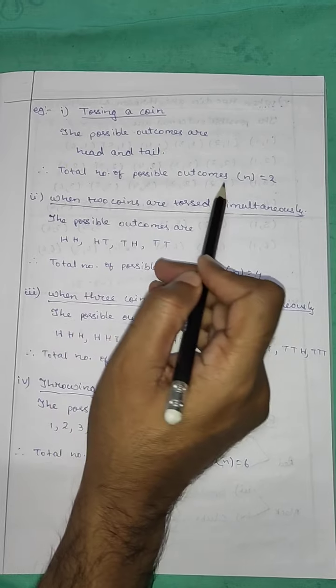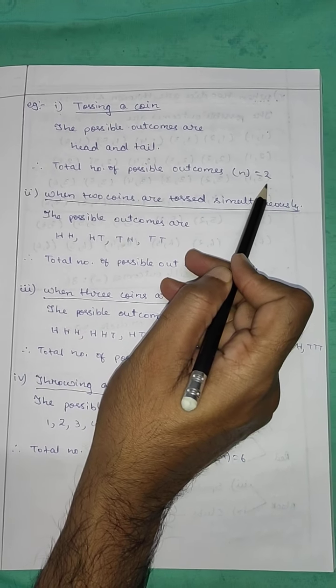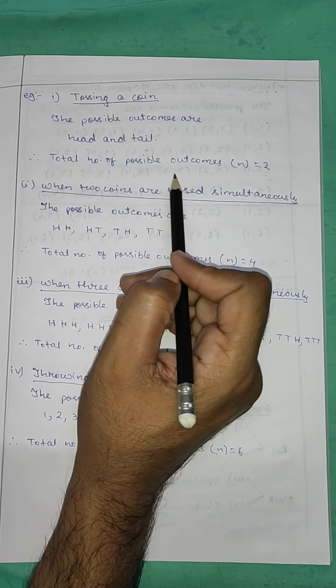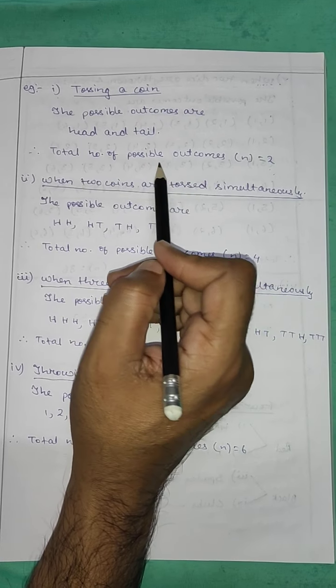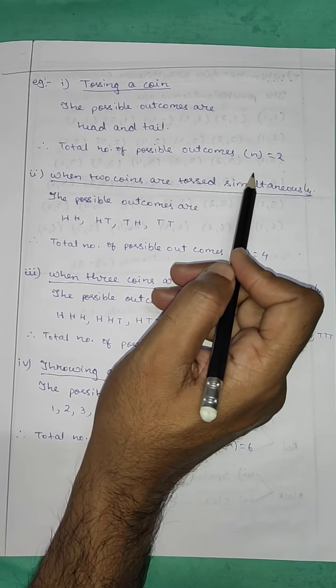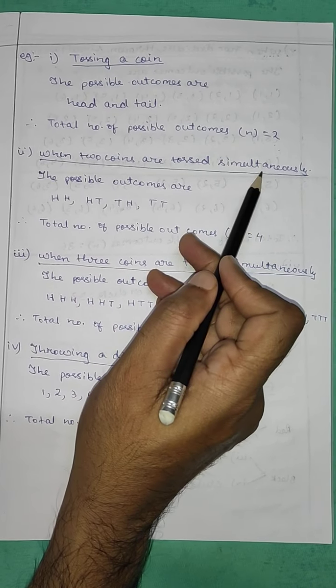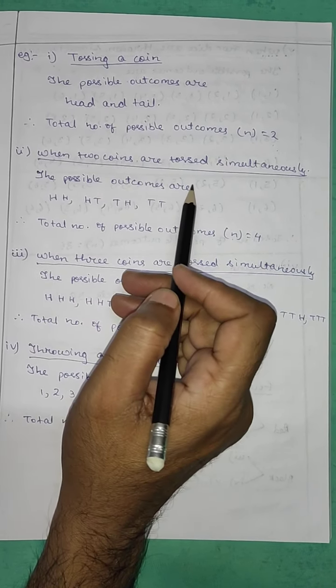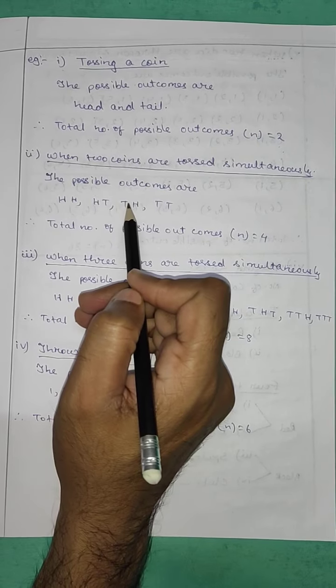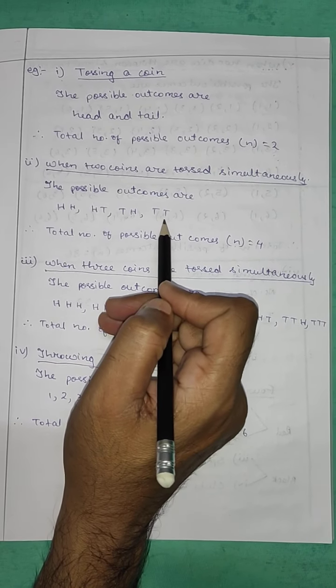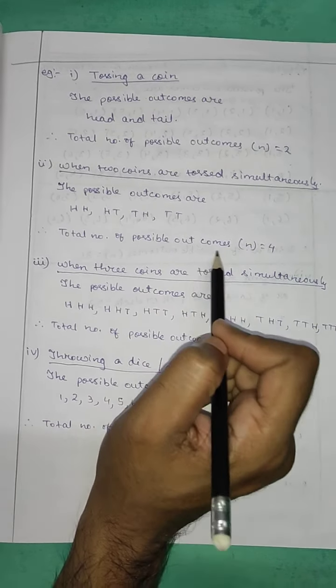So total number of possible outcomes n is equal to 2. You need to know all the examples and all the possible outcomes, as well as how many possible outcomes are coming. Second one, when two coins are tossed simultaneously, the possible outcomes are head-head, head-tail, tail-head, tail-tail. Total number of possible outcomes n is equal to 4.